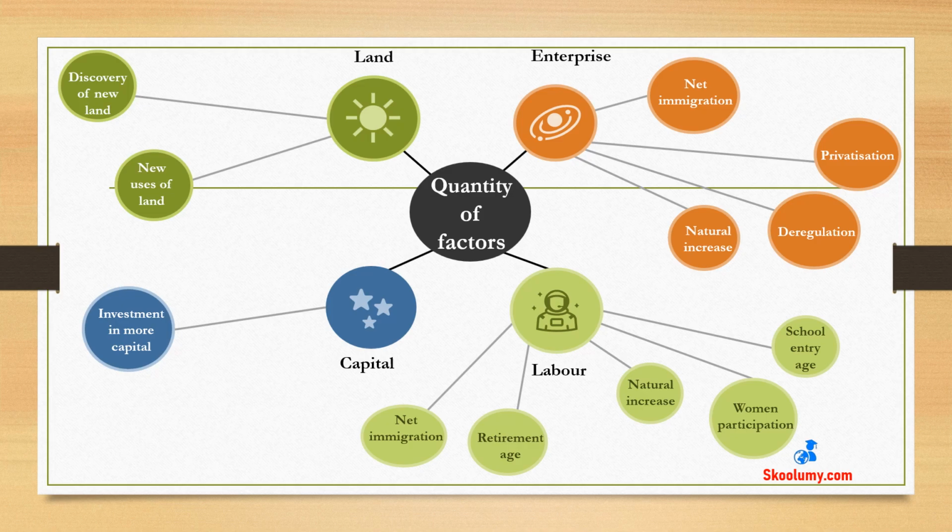The factors that increase the number of entrepreneurs include deregulation, privatization, and net immigration. If regulation on pollution, for example, is relaxed, more entrepreneurs will be attracted. Privatization, which is the sale of government businesses to the private sector, will increase competition and help more businesses spring up. In addition, some immigrants become entrepreneurs and set up their own businesses.